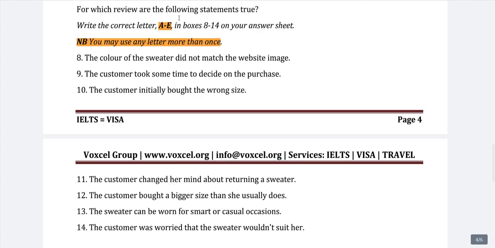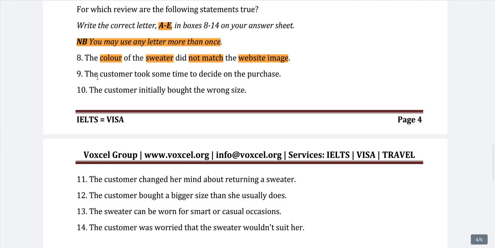The color of the sweater did not match the website. So the main information is that the color of the sweater did not match the website image. Whichever paragraph contains this information, we will write that paragraph.